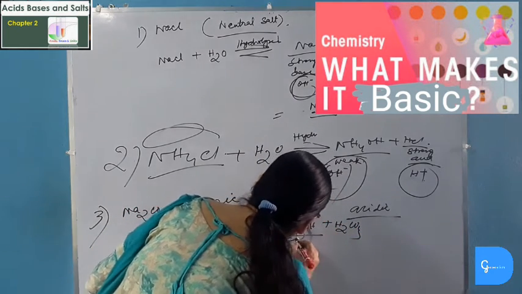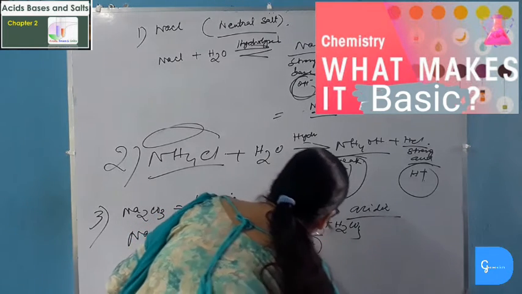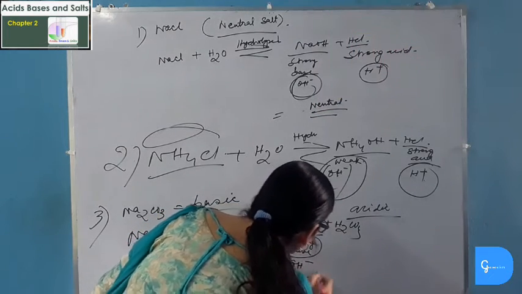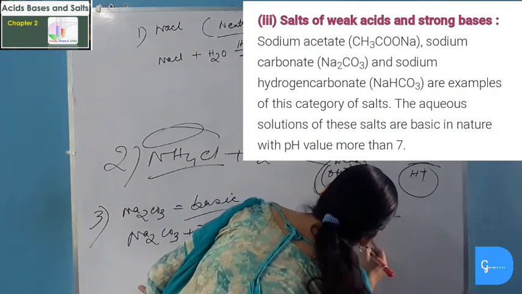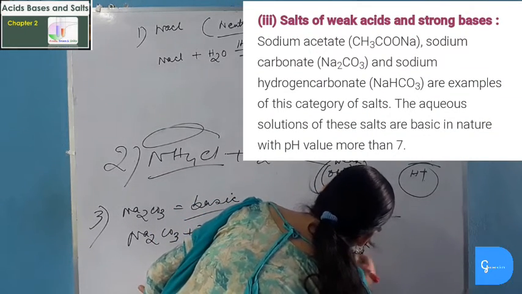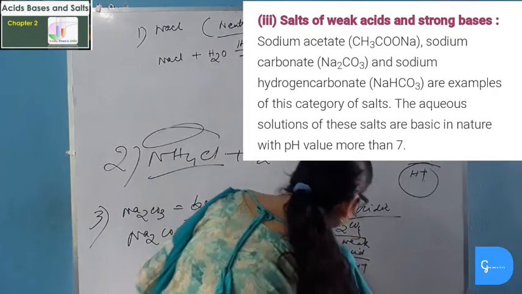Sodium hydroxide is a strong base, so it will be ionized completely to give hydroxide ion, whereas carbonic acid is a weak acid, so it will be ionized partially to give hydrogen ion.